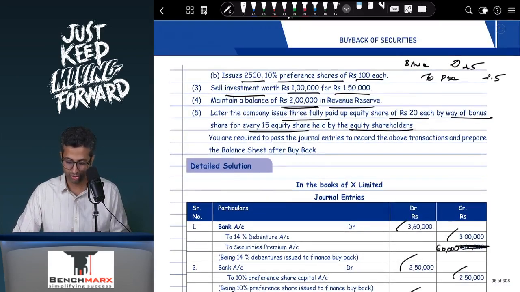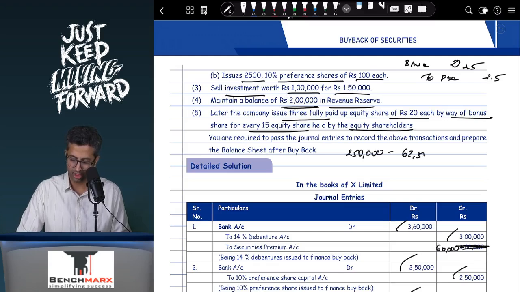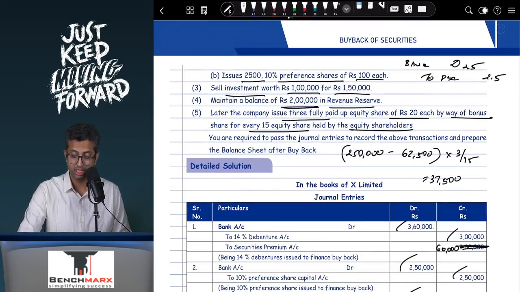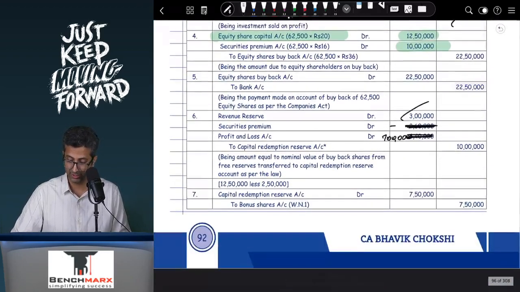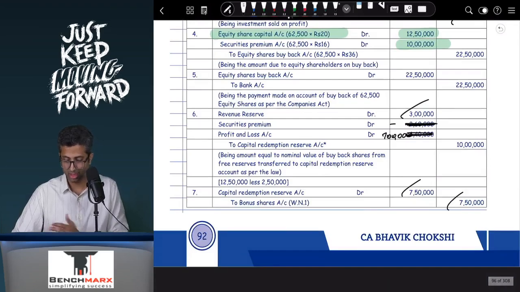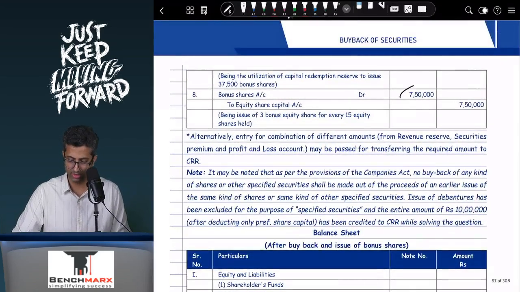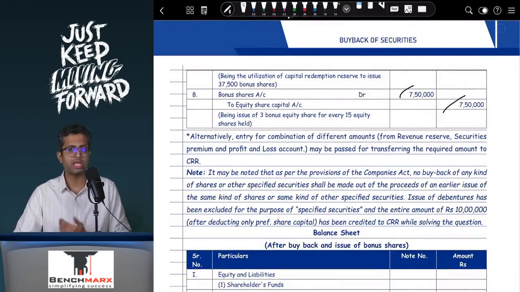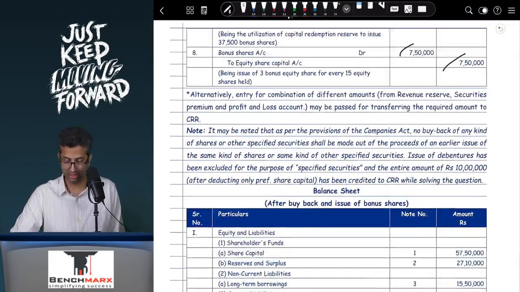Then there are bonus shares. Well, there were earlier 2,50,000 shares, out of which 62,500 shares were bought back, and hence 187,500 shares are remaining, into 3 by 15. 187,500 into 3 divided by 15 comes to 37,500 bonus shares, and these 37,500 bonus shares will be at the face value into 20. So this will be 7,50,000. Perfect. CRR account debit to bonus shares, and then bonus shares account debit to equity share capital. And using that information, you will draw up the entire balance sheet.